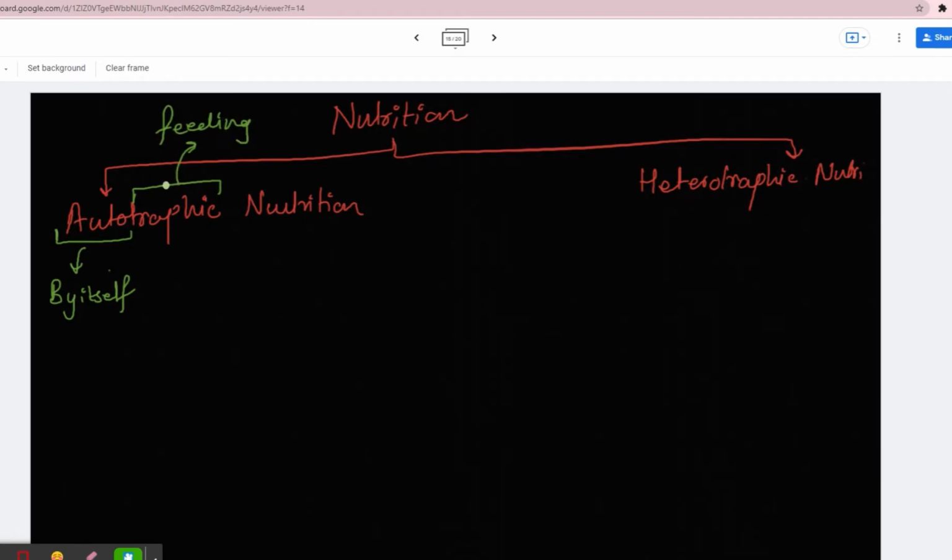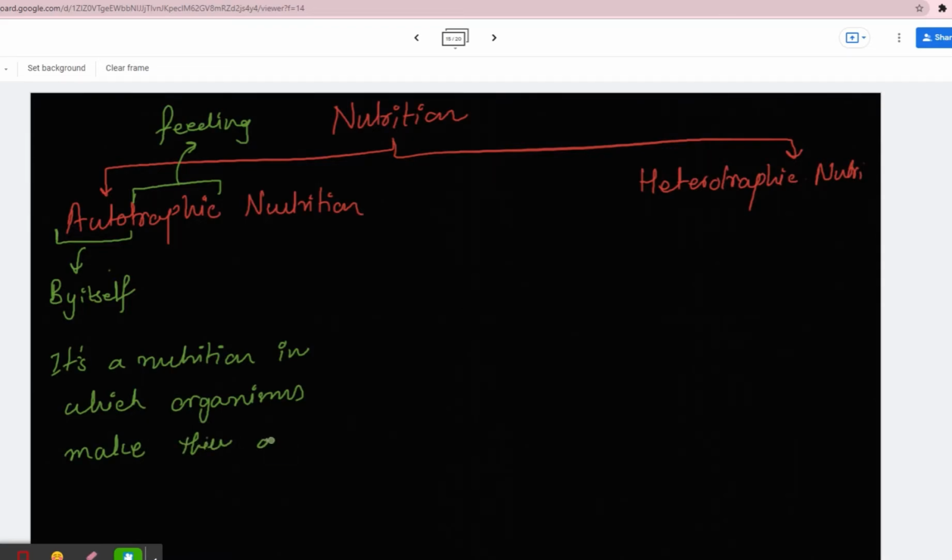So autotrophic nutrition is a nutrition in which organisms make their own food, make their food by themselves. Is it clear? Yes, autotrophic nutrition.